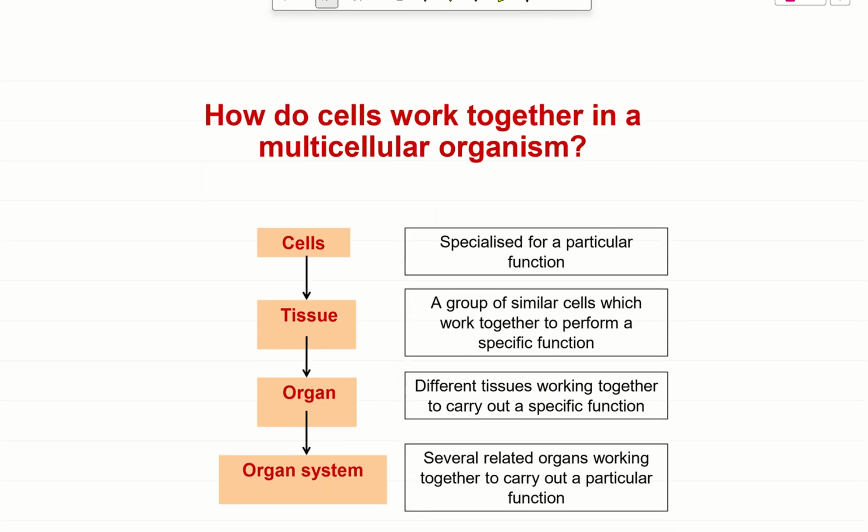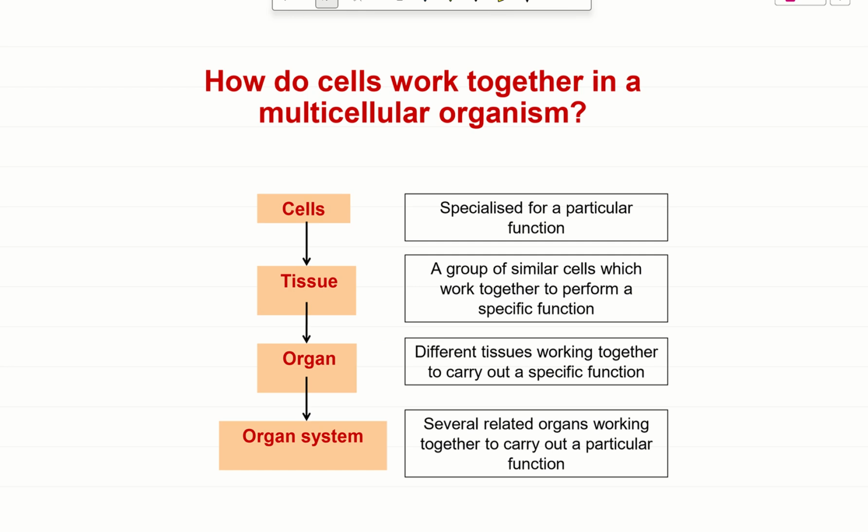So how do cells work together in a multicellular organism? The most basic unit is the cell. They are specialized for a particular function. When similar cells come together, they become tissue.